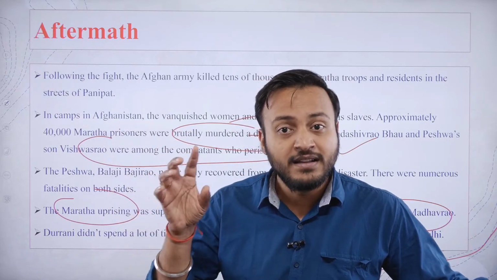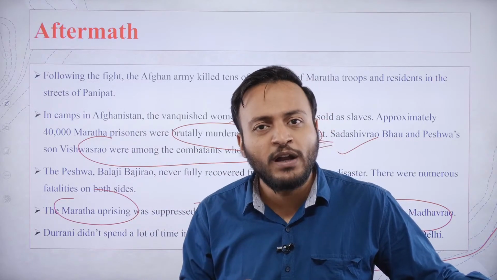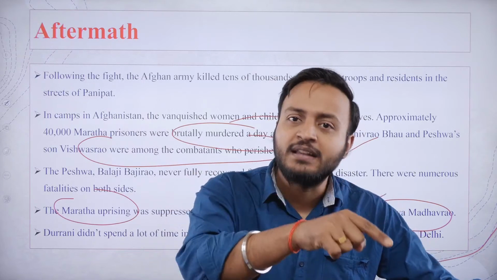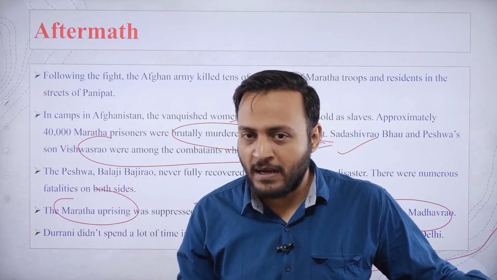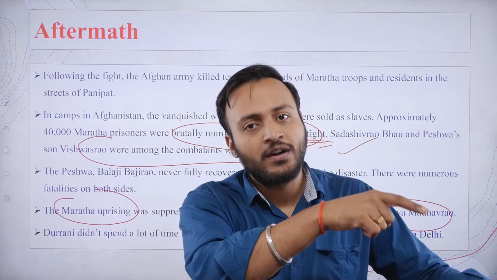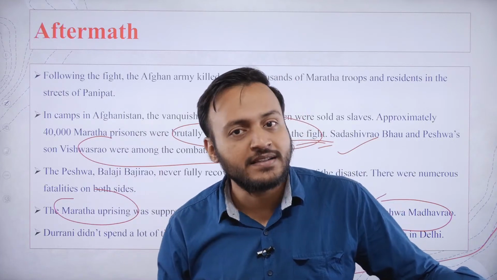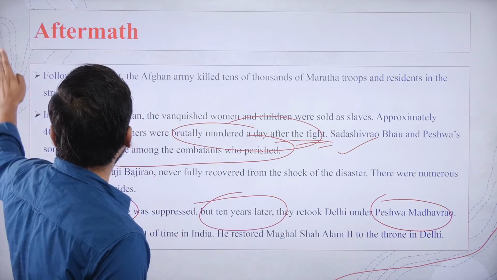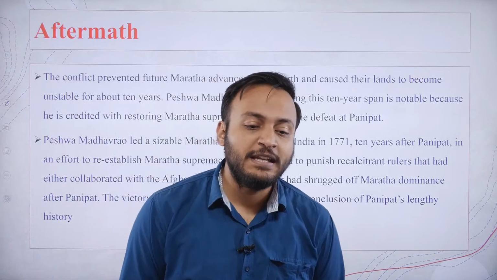Remember that the Rohilla Sardars had replaced the Mughal Emperor Shah Alam II, and he was not permitted to enter Delhi. And the Marathas under Peshwa Madhav Rao reinstalled Shah Alam II on the seat of Delhi by punishing the Rohillas in 1771. So that was basically when this struggle got completed.